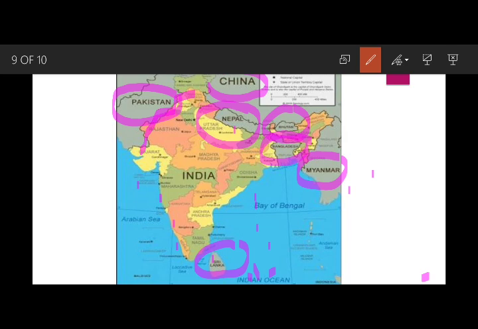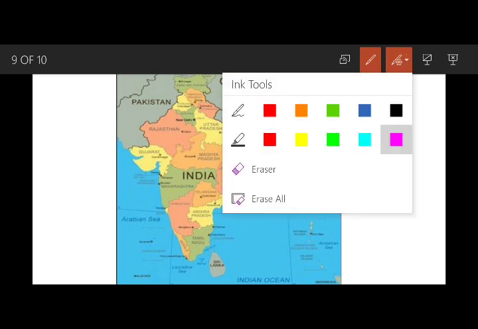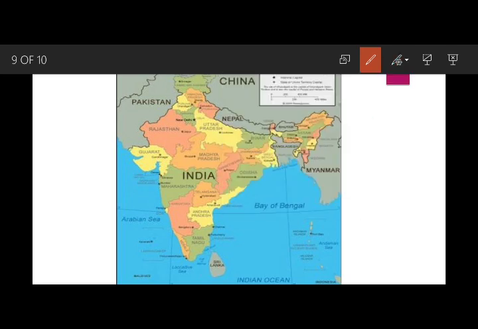Boundaries mean the sea joining them, very nearby. It is here. Pakistan, Nepal, China boundary is here, Bhutan boundary is here, Bangladesh is right in the middle of India, Myanmar boundary is also there, and Afghanistan is also connected from the Jammu and Kashmir side.